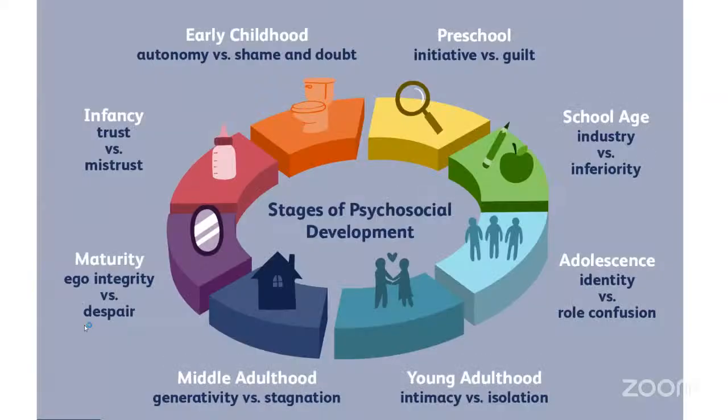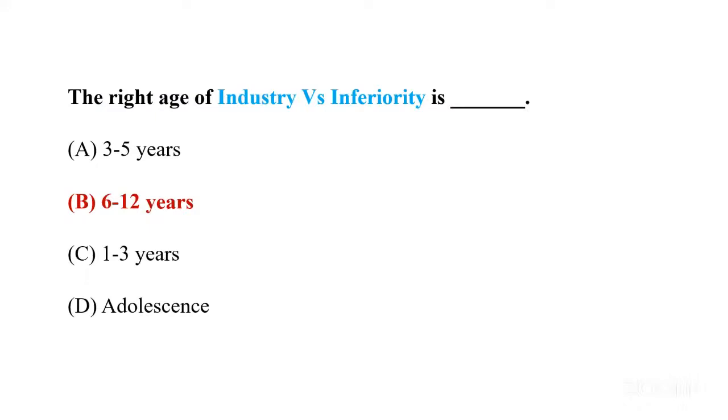We go through it in school age. This is the right time when we go through industry versus inferiority. We fear other children, we feel, I cannot do it, they can do it. This competitive kind of feeling. Yeah, I'm not good enough. So the correct answer will be 6 to 12 years.